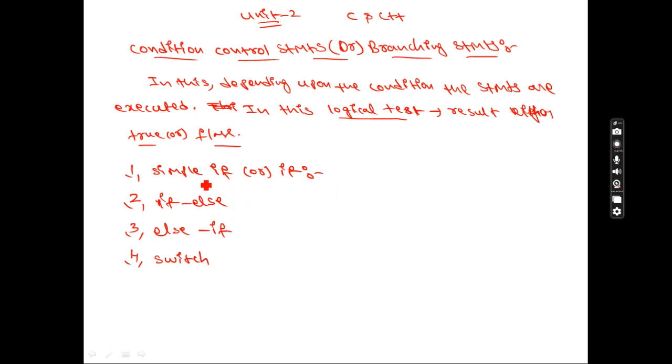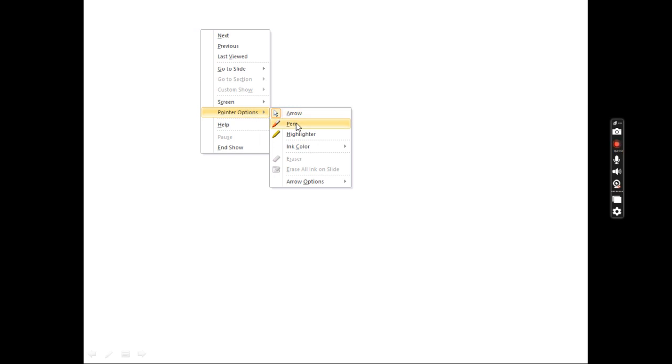So we are going to the first topic of conditional control statement, which is simple if. I am going to the new slide. Now I am going to explain the simple if. Please remember, in simple if, you will have only one alternative. If the condition is true, what is if actually?